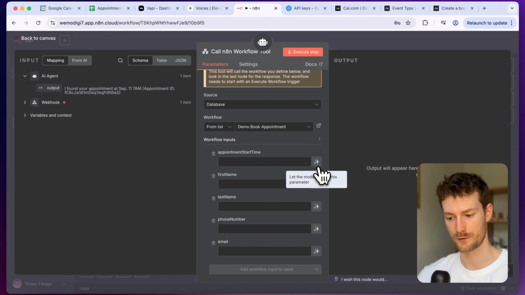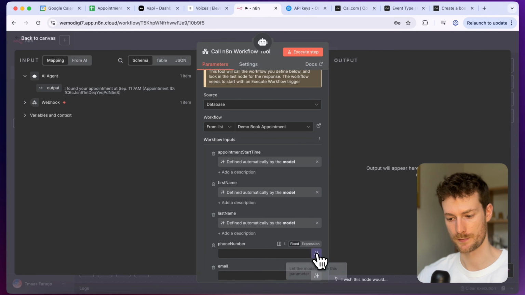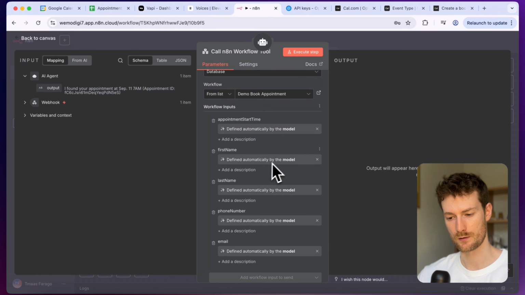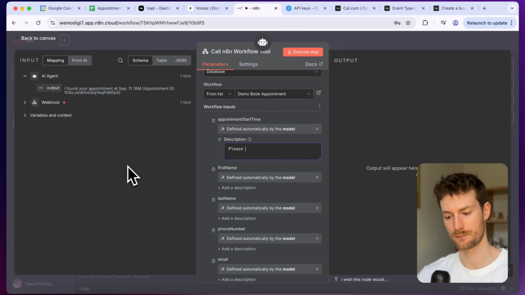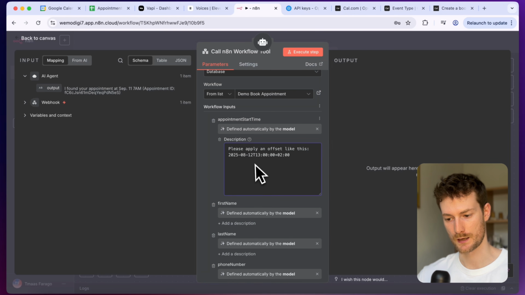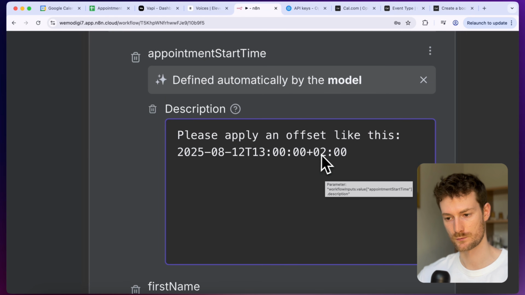For all of them, I'm going to let the model define what to pass. But for the appointment start time, I'm going to add the description, and I'm going to say that please apply an offset like this. And I'm going to provide an example date, which will be this date. And you can see that I added +2.